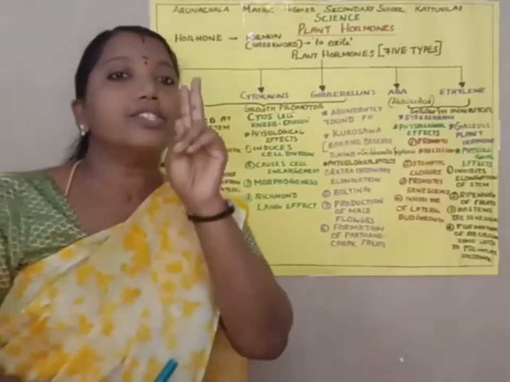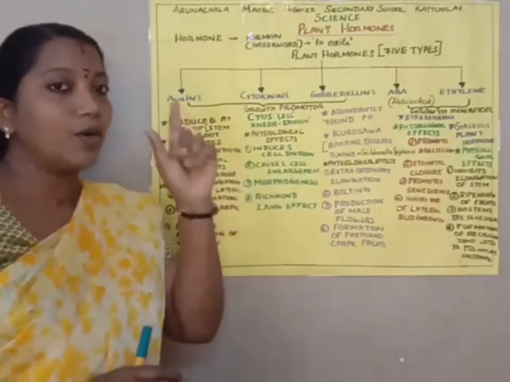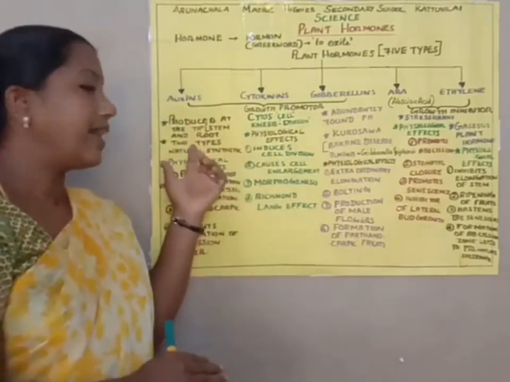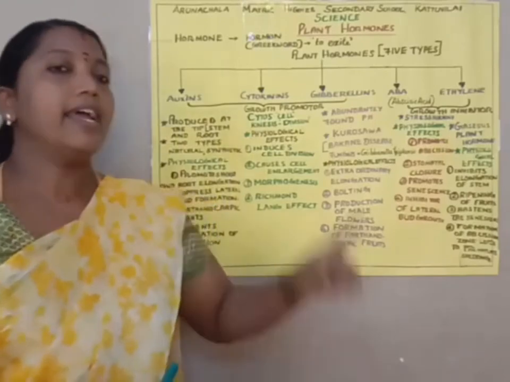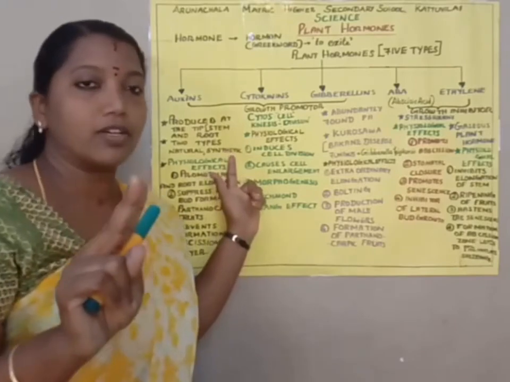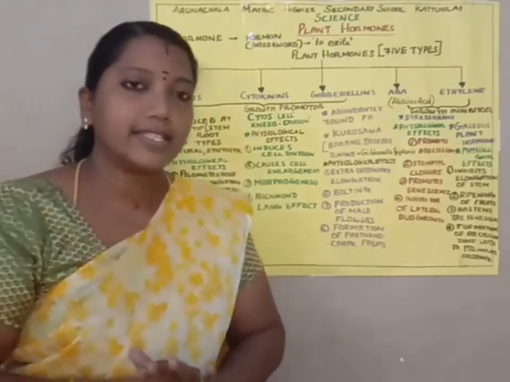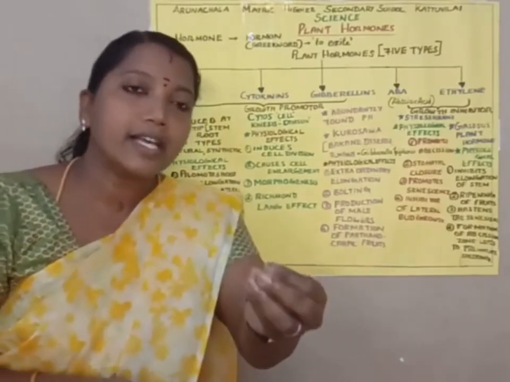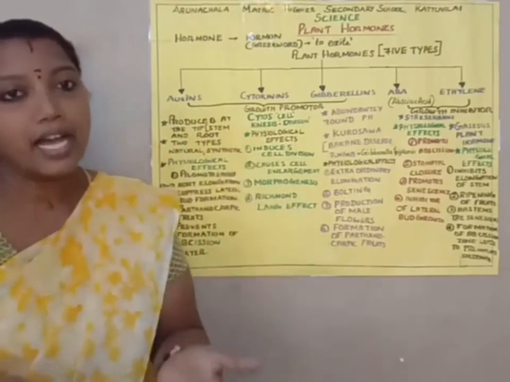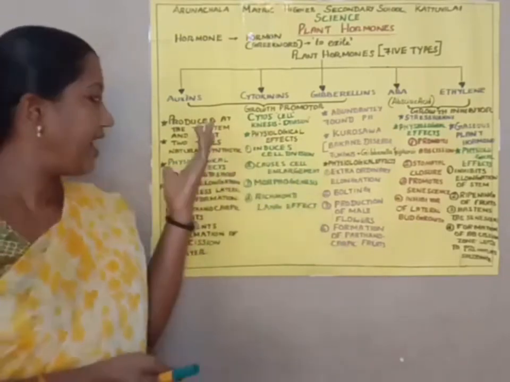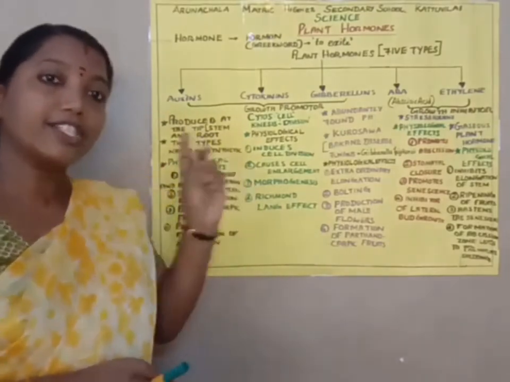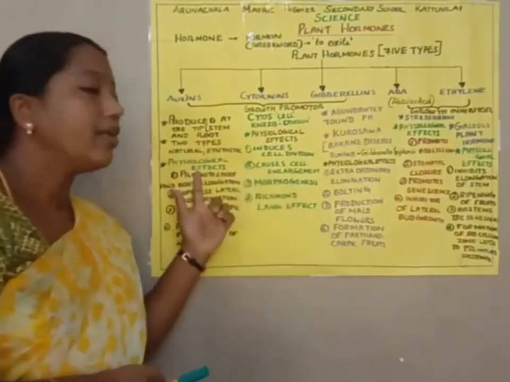If we consider this hormone, there are 2 types of auxins: natural auxins as well as synthetic auxins. As the name itself tells us, auxins produced naturally are called natural auxins. Synthetic means artificial. For example, 2,4-D is a synthetic auxin, and IAA, indole acetic acid, is a natural auxin. So there are 2 types of auxins.